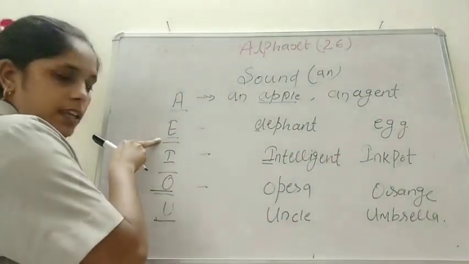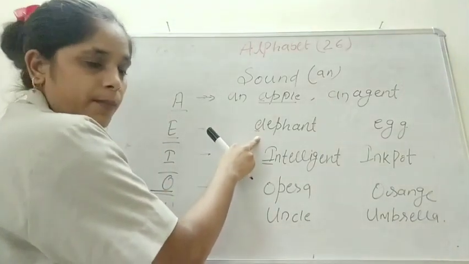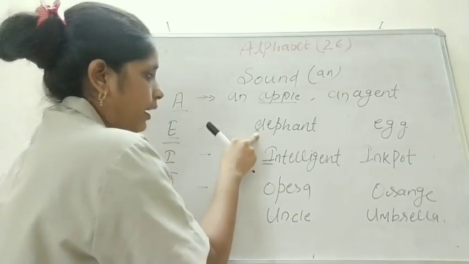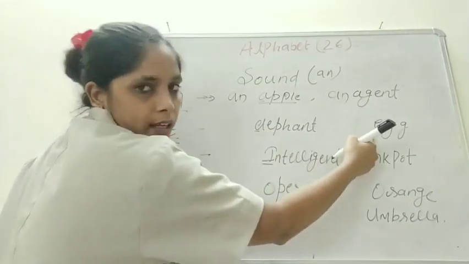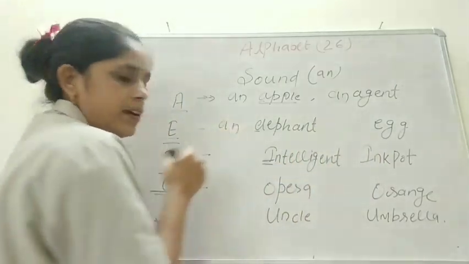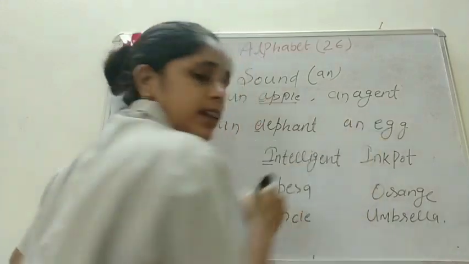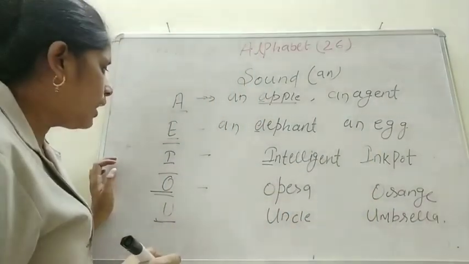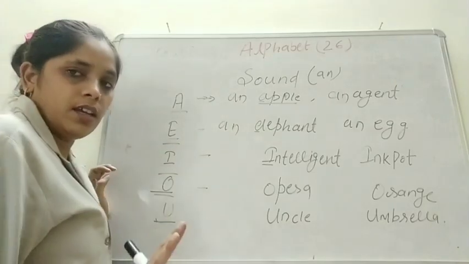Now E, the sound for E is e. So for example, elephant or egg. So here I will write an elephant, and here I will write an egg. Now sound for I, that is i.